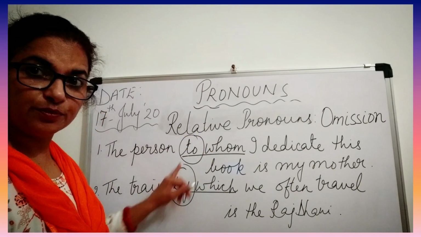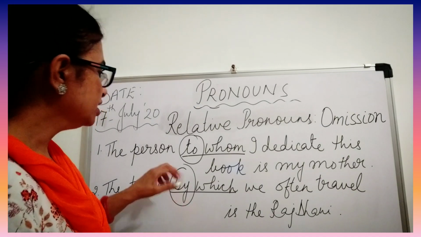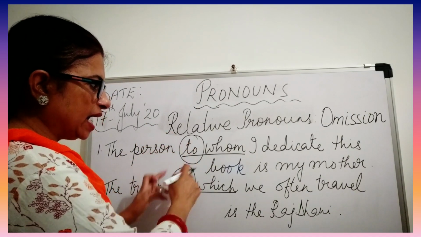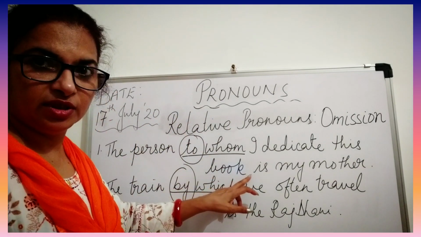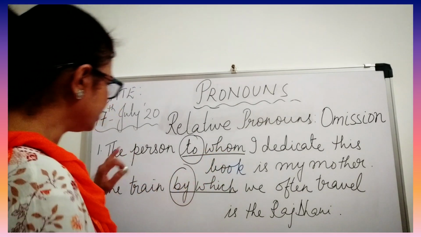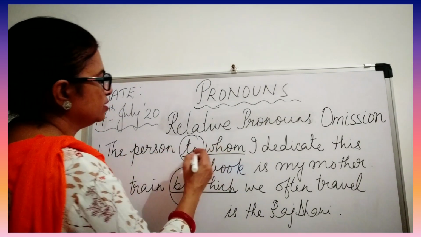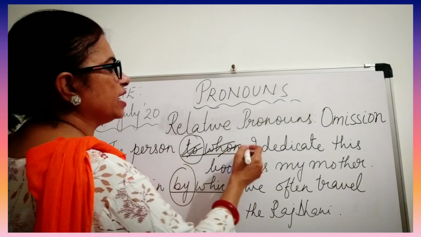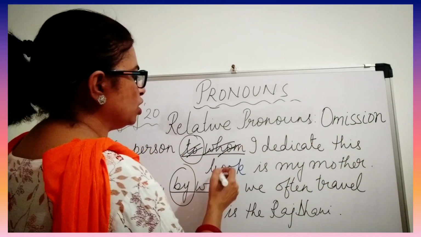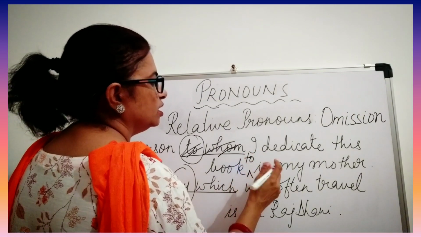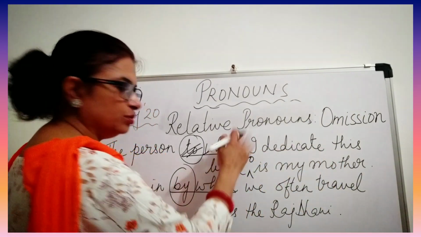So you just have to pick this preposition from here and put it after the noun, and you can omit this. So for example, I cut this: the person I dedicate this book to is my mother. Whom you can omit. So this is relative pronoun omission.